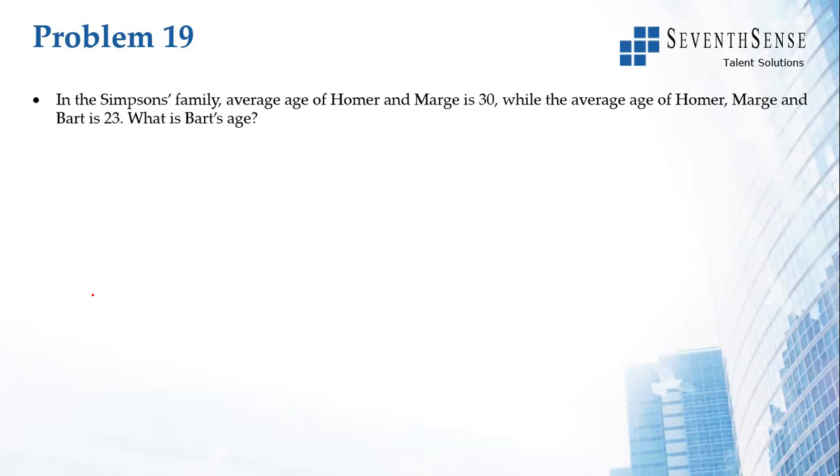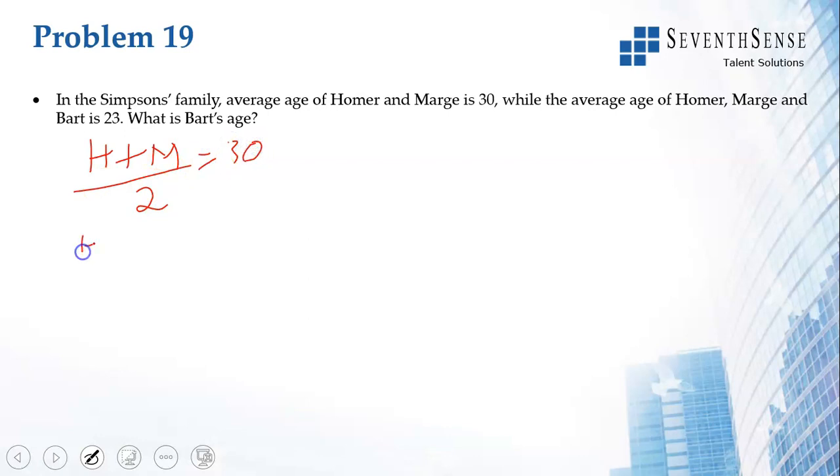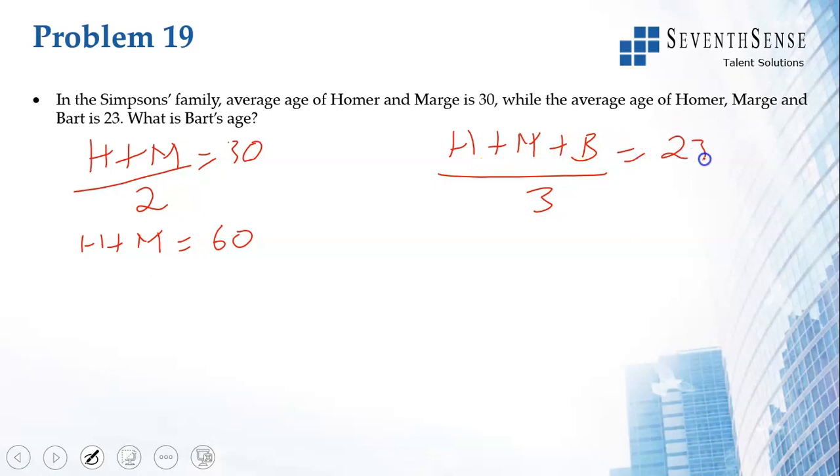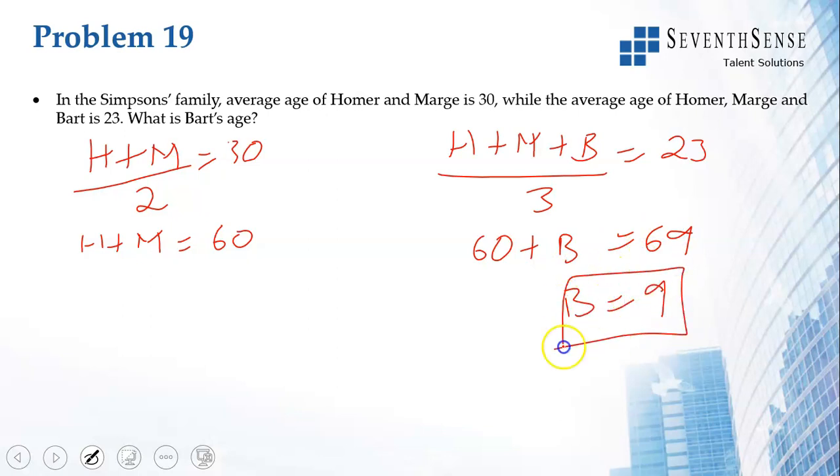In the Simpsons family, let us take alphabets to signify their ages. Average age of Homer plus Marge, so the sum by 2 equals 30. It means Homer plus Marge, their ages, when you add them, will be 60. Average age of Homer plus Marge plus Bart, by 3 equals 23. But we know H plus M, Homer plus Marge, is 60. So 60 plus Bart is equal to 23 into 3, which is 69. So Bart is 9 years old.